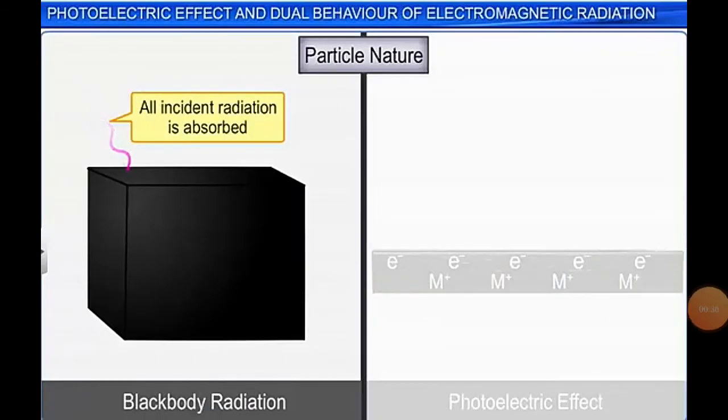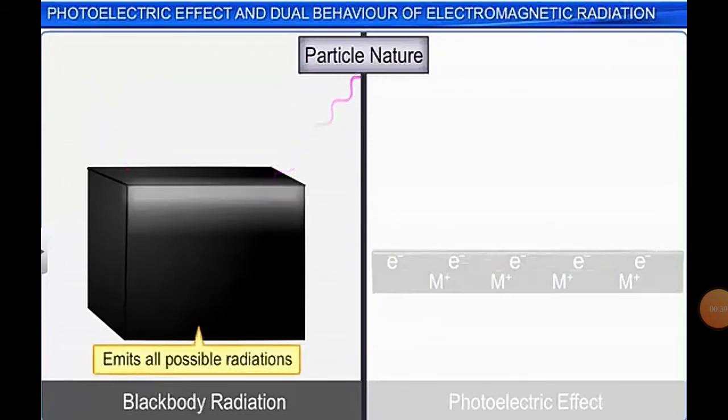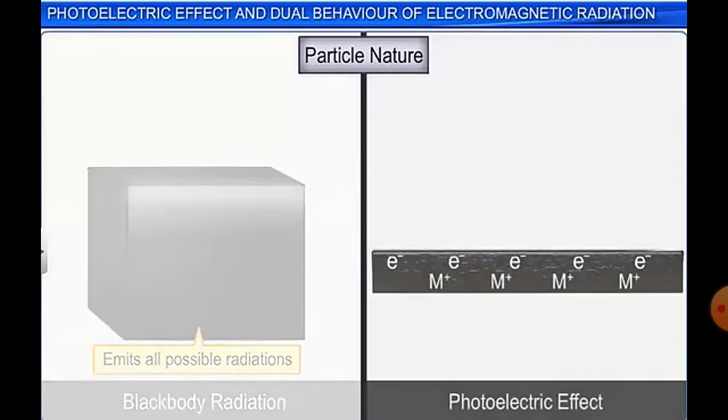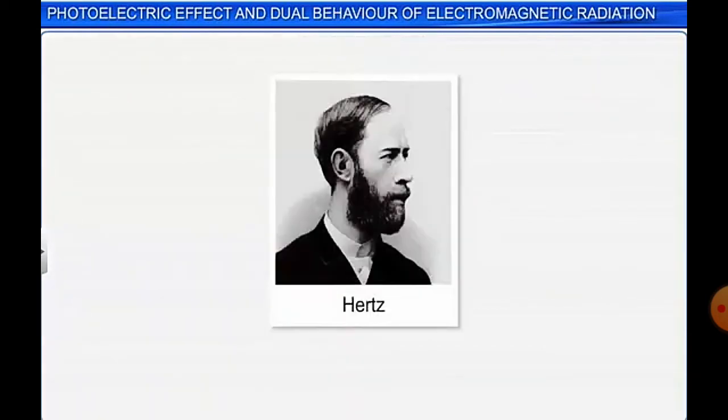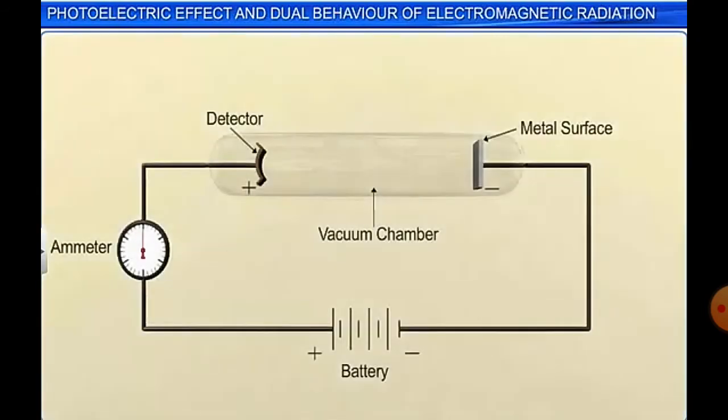In the last module we have seen that a black body is a perfect body which absorbs and emits all light, and it is possible only if it has particle nature. So now we shall discuss the photoelectric effect. It was proposed by a scientist named Hertz. He gave this experiment. In this experiment, he did a setup.